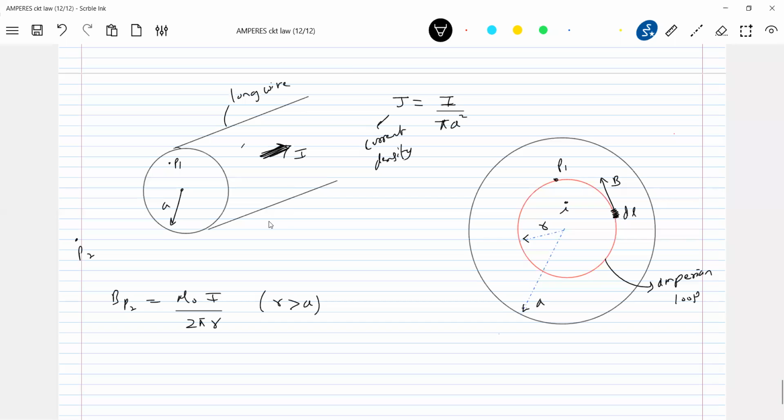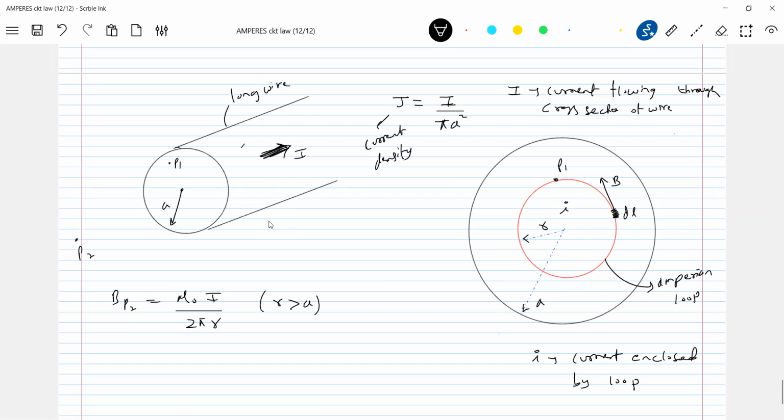Current flowing through the cross section of the wire. Current enclosed by the loop.